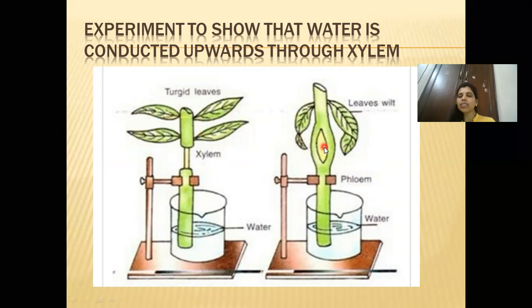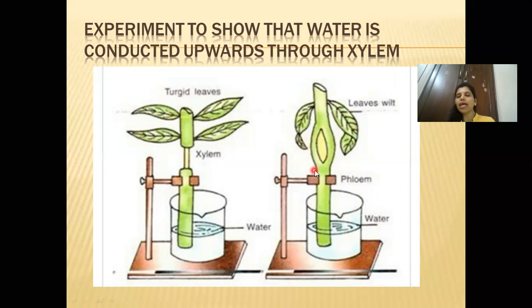But in this case, because xylem is removed, water cannot reach the leaves, and that's why leaves cannot prepare food. Whatever food they were synthesizing, due to the little chlorophyll they have, has accumulated over here.